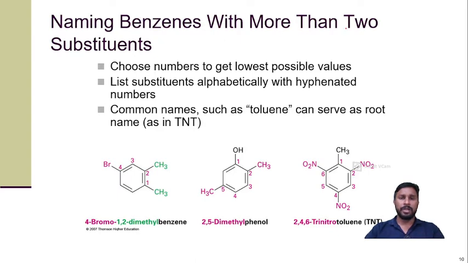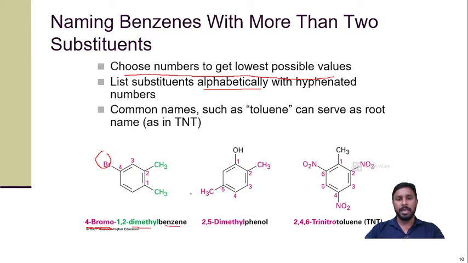Now, naming benzene with more than 2 substituents. If more than 2 substitutions are there, then according to IUPAC nomenclature you have to choose the numbering to get the lowest possible values. All the substituents must get the lowest possible numbers. And the second rule is that you have to arrange them in alphabetical order. So in this case you must mention bromo first and then methyl. Like this first example, if we consider 1, 2, 3, 4, this is 4-bromo-1,2-dimethylbenzene.